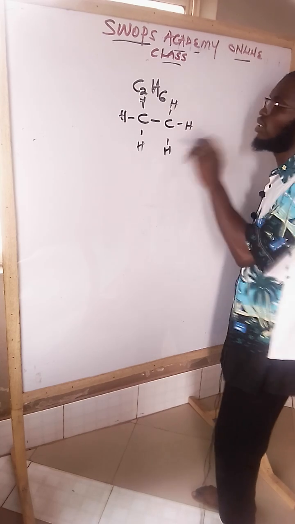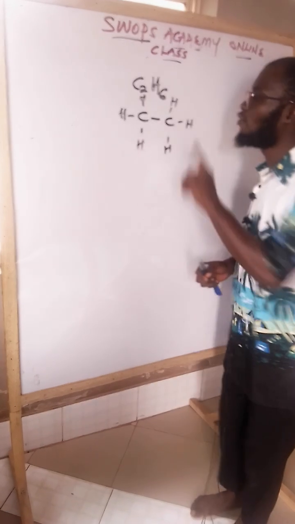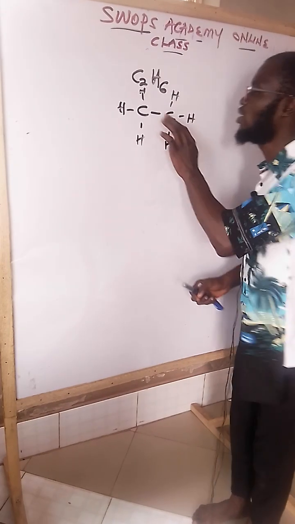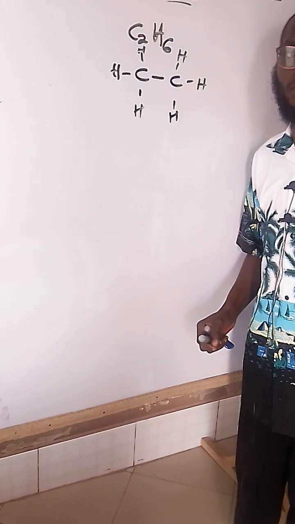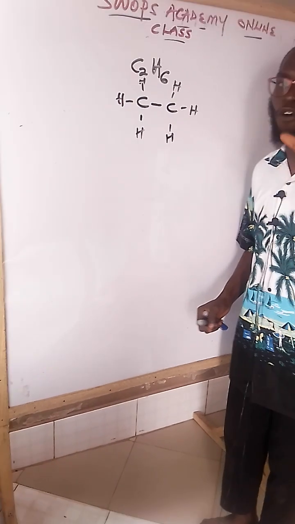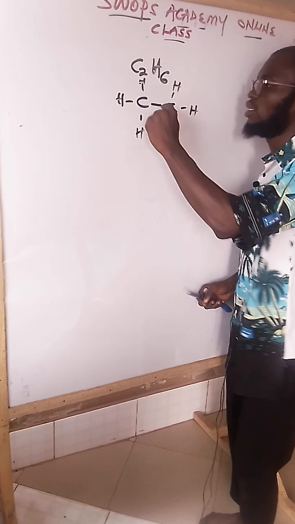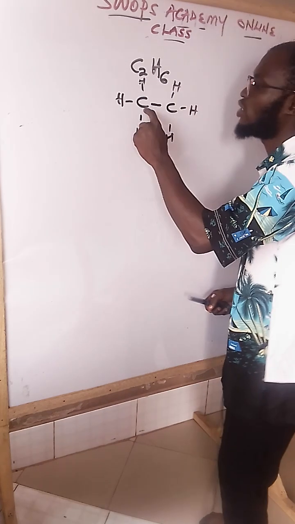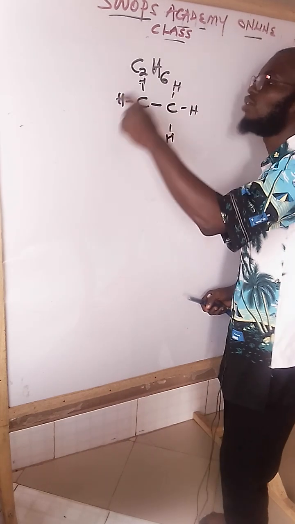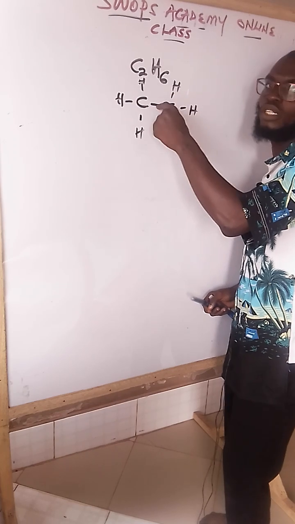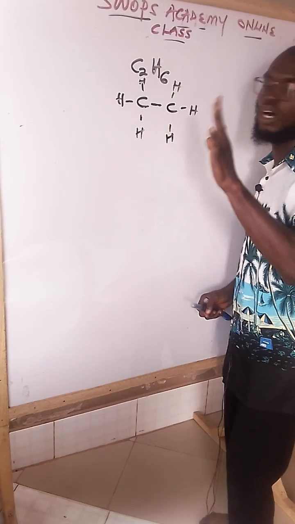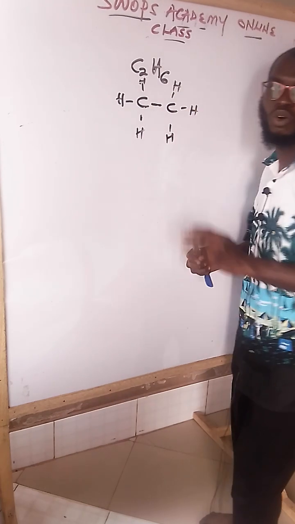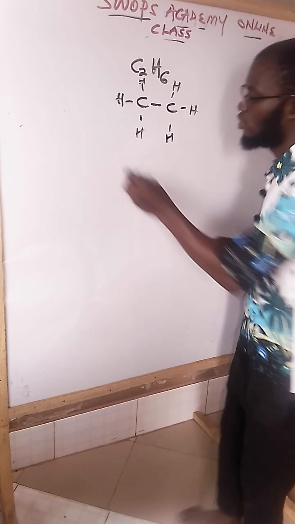Why are we putting 3 here? Note that for a single carbon atom to stand alone, there must be an attachment of 4 hydrogen atoms. 1, 2, 3, then the hidden one here, 4. That is for one single carbon. The same thing, check here. This is another carbon. 1, 2, 3, with this hidden one, they are sharing it. It is 4. This type of structure, we call it aliphatic hydrocarbon.